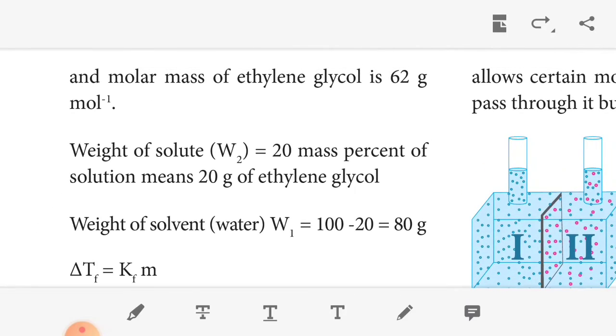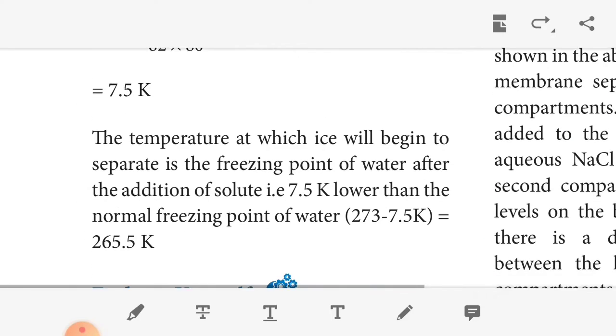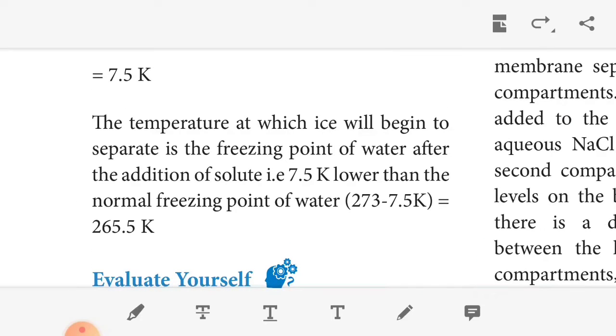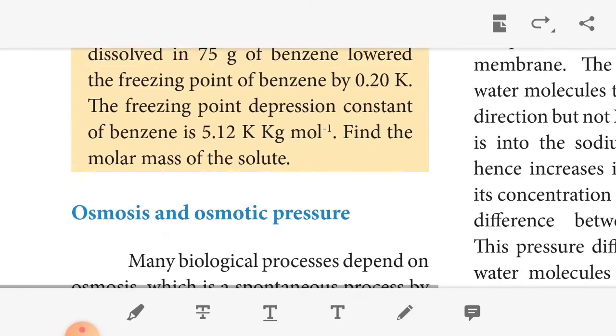Okay. So what is freezing point? The freezing point is the temperature at which the solid and liquid states of the substance have the same vapor pressure. The freezing point of water is 0 degrees Celsius. At this temperature, ice and water are in equilibrium. When a non-volatile solute is added to the water, the freezing point of the solution is lowered from 0 degrees. The lowering of the freezing point of the solvent when the solute is added is called depression of the freezing point. Okay. So for the depression of the freezing point, we can plot a graph.